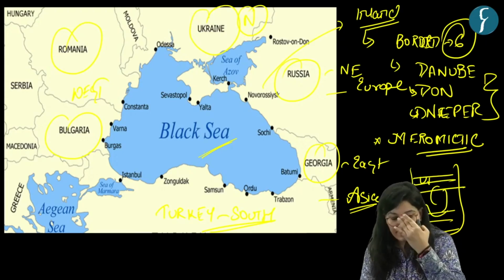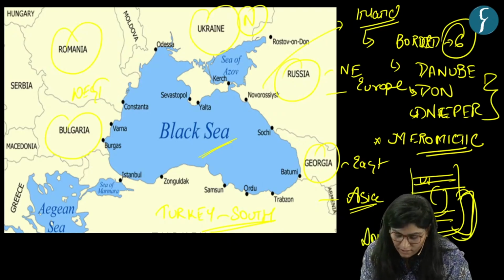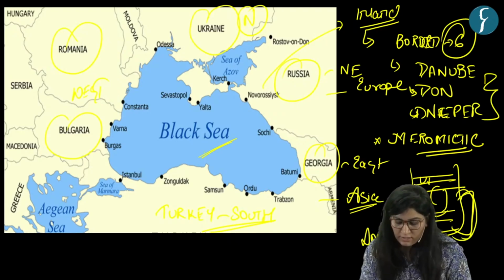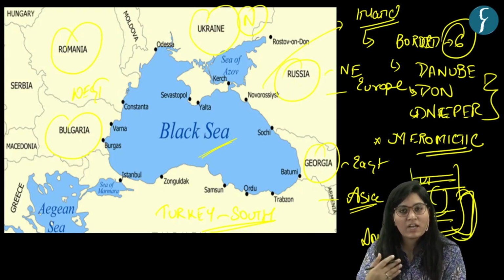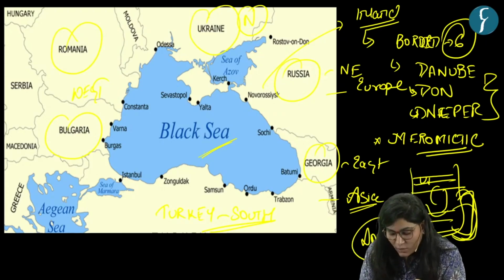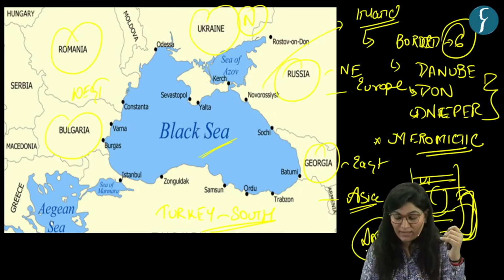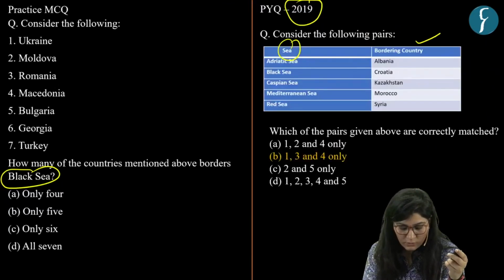So what will happen? 90% of this deep volume of the Black Sea is anoxic in nature. That means without oxygen. Anoxic means without oxygen. So these layers are without oxygen. Okay. So these are the important facts with respect to the Black Sea. Now let's solve our question.